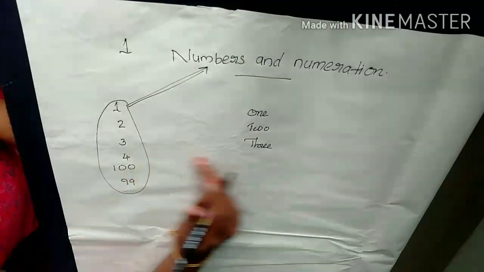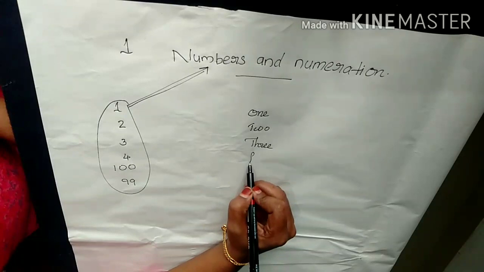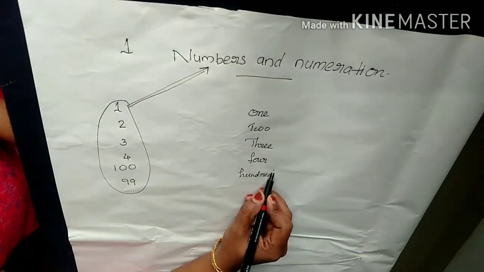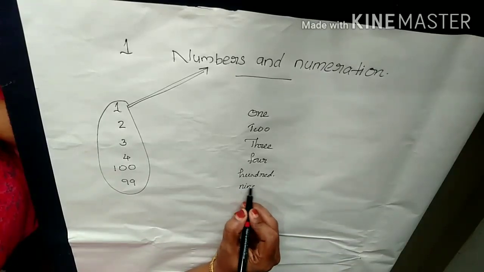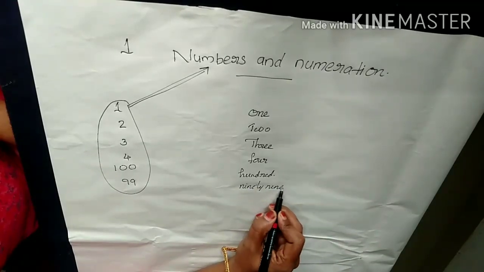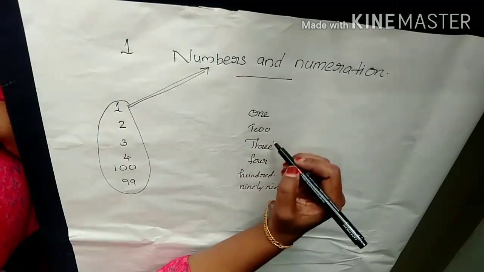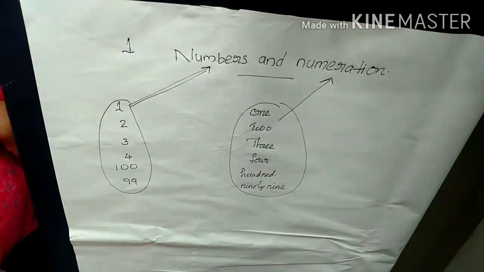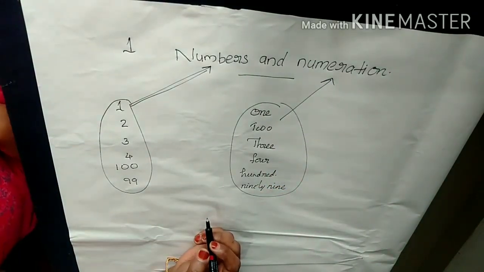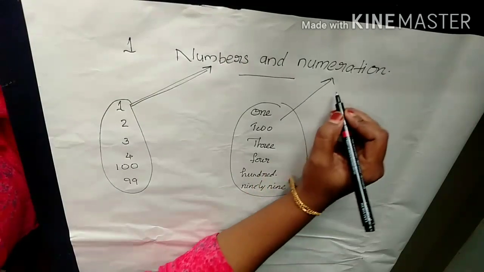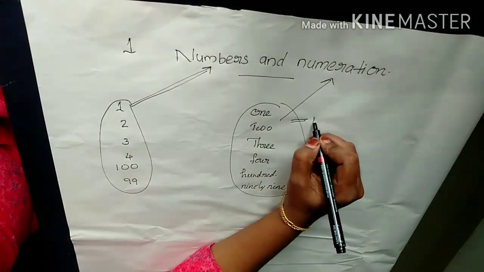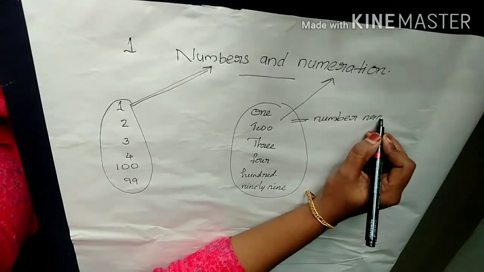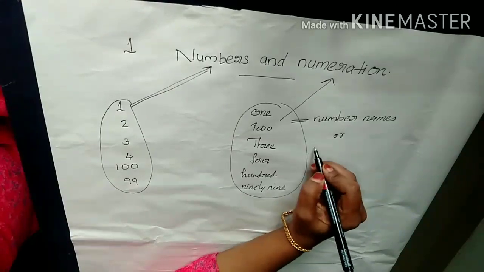Do you know? Listen here. 1, 2, 3. Then how do you write 4? F-O-U-R. 4. This is like spelling. That is called numeration. Clear? So what does numeration mean? Numeration means writing numbers in words. That is called numeration.